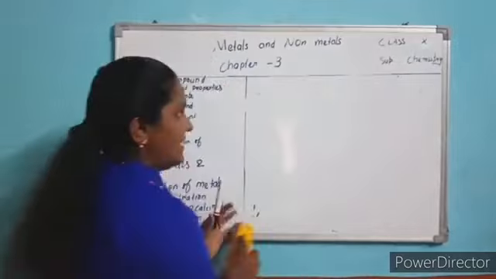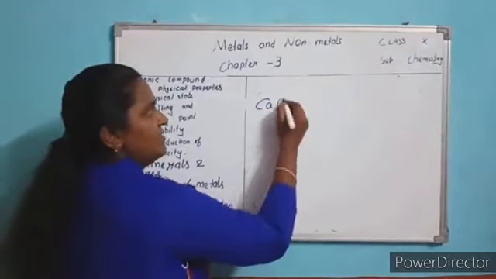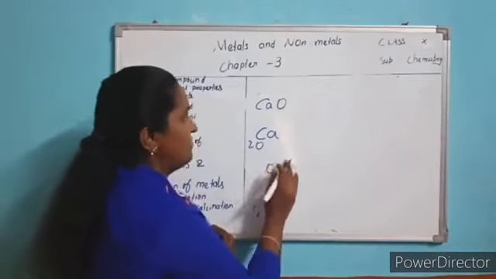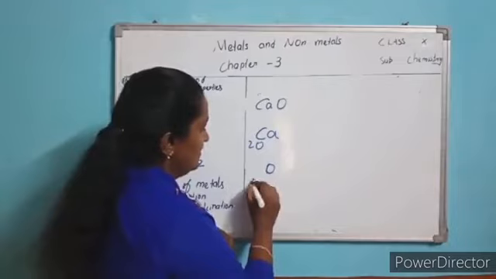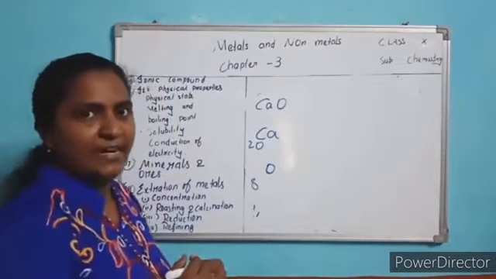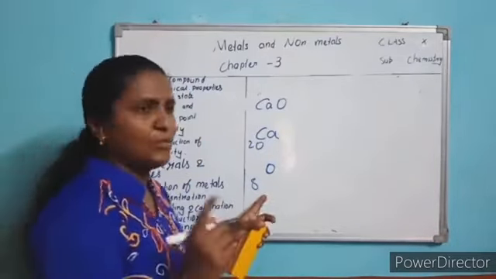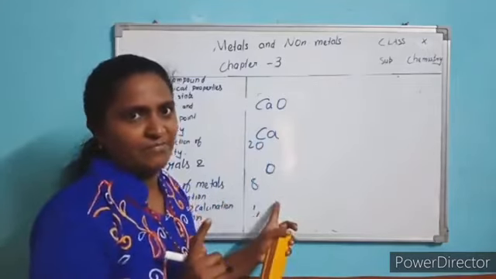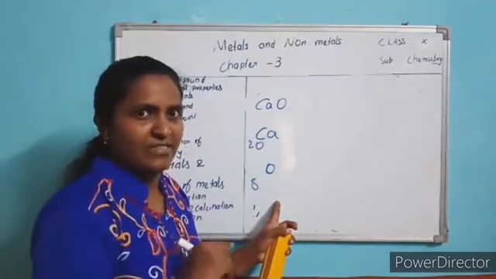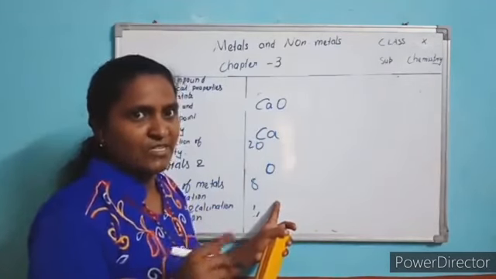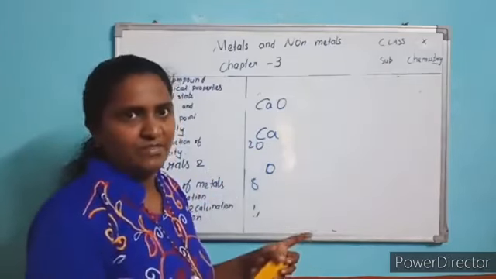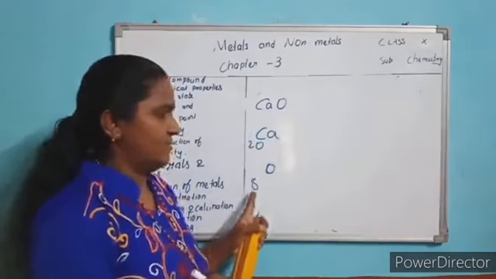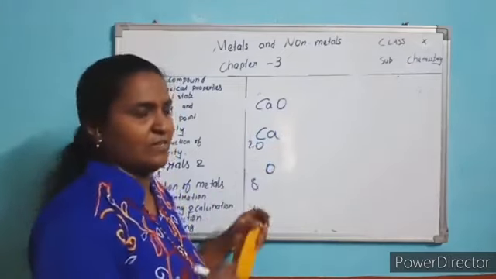The third example is calcium oxide. First you have to write the symbol, then write the atomic number. Up to calcium in the periodic table, you learn the atomic numbers. You might have learned them in the previous year, but you can still read them thoroughly once again. Up to calcium, you have to learn the atomic numbers by heart. Understood? This is fixed, so you have to learn it.